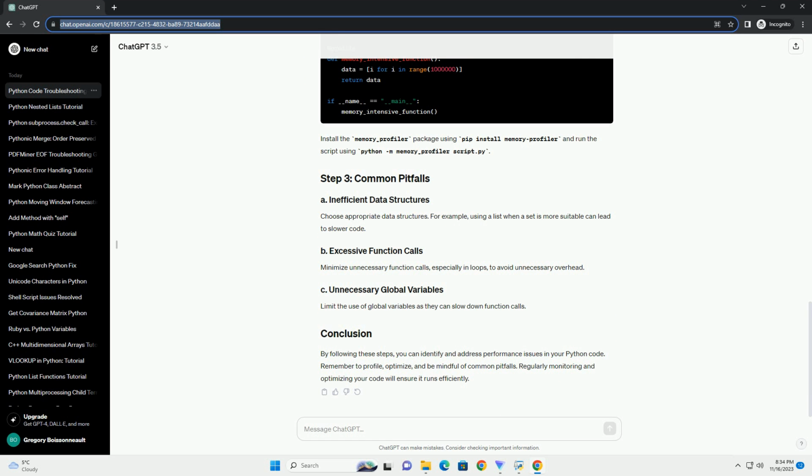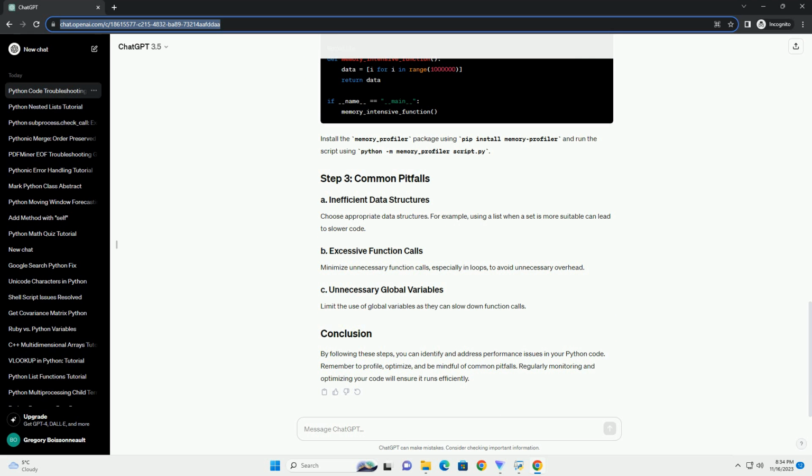Utilize NumPy and vectorized operations for numerical computations. This can significantly improve performance. Use set operations for membership tests and uniqueness checks, as they are often faster than lists.